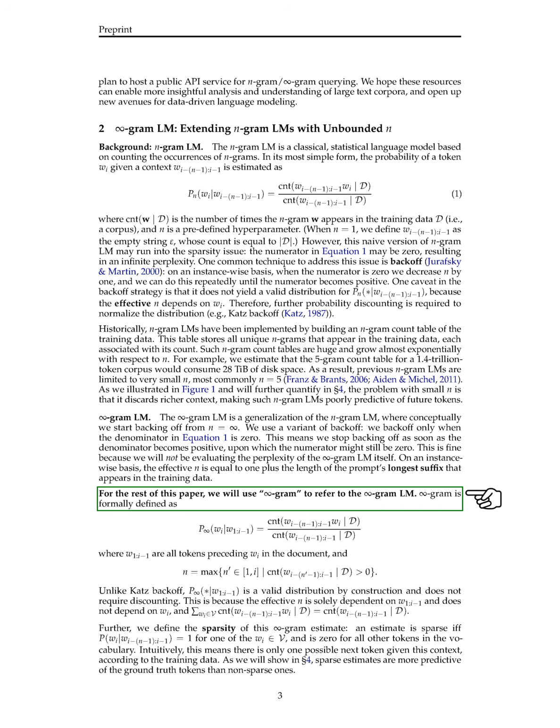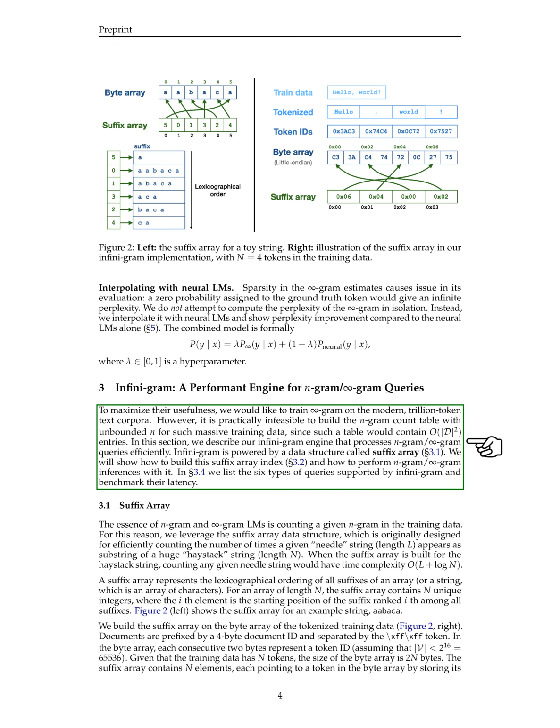Section. Infini-gram. A performant engine for gram queries. We aim to enhance the utility of our system by training it on modern text corpora that contain 1 trillion tokens. However, it's not practical to create an n-gram count table without a limit on n for such large datasets, as this table would have a number of entries that grows quadratically with the size of the dataset. In this section, we talk about our Infini-gram engine that can efficiently handle n-gram, Infini-gram queries.